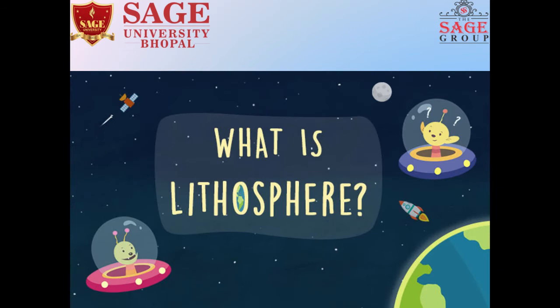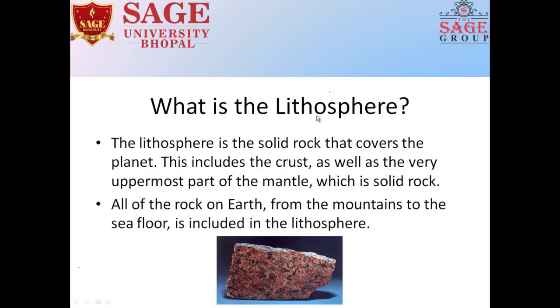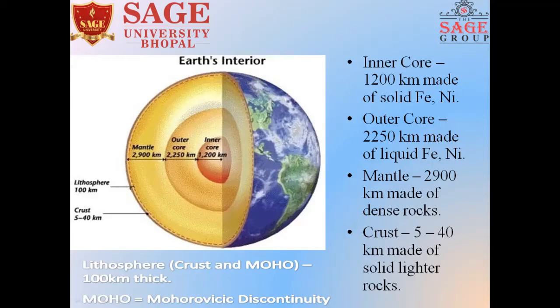What is lithosphere? The lithosphere is the solid rock that covers the planet. This includes the crust as well as the very uppermost part of the mantle, which is also solid rock. All of the rock on Earth, from the mountains to the seafloor, is included in the lithosphere.